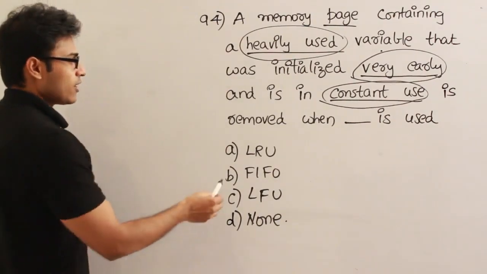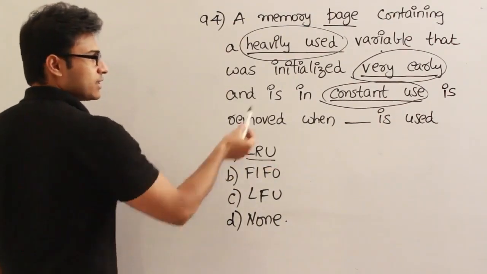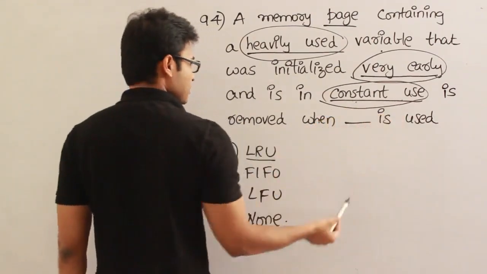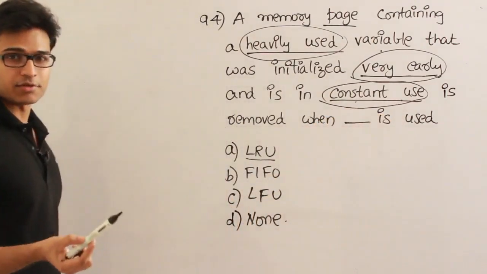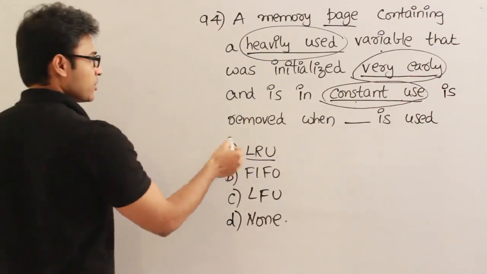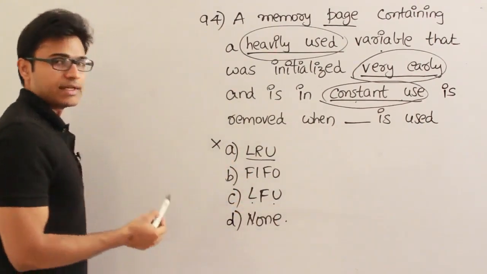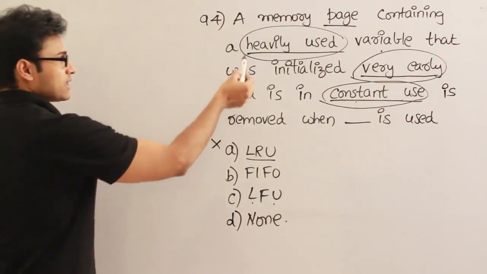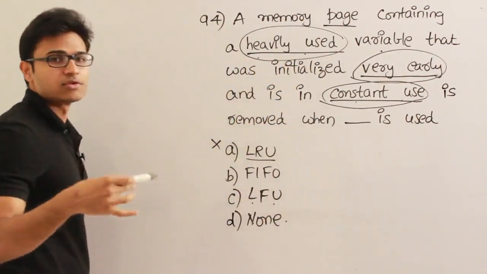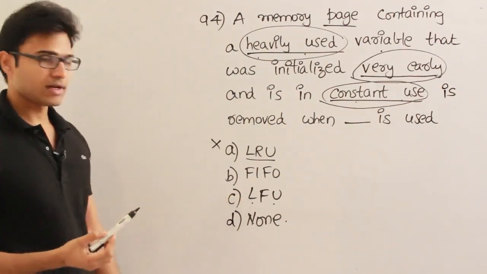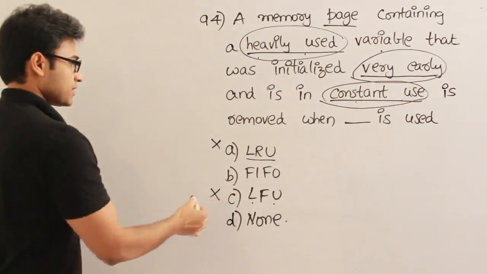So if I use LRU, least recently used, this page will not be replaced because it is in constant use, therefore it will be most recently used. So by using LRU it will never be replaced. And then if I use LFU, means least frequently used, since it is heavily used, the frequency of use will be very high and it will be most frequently used. So if you use least frequently used, that will never get replaced, right?